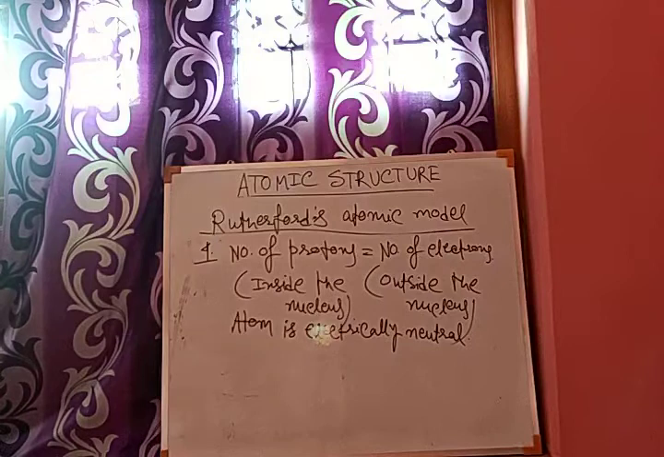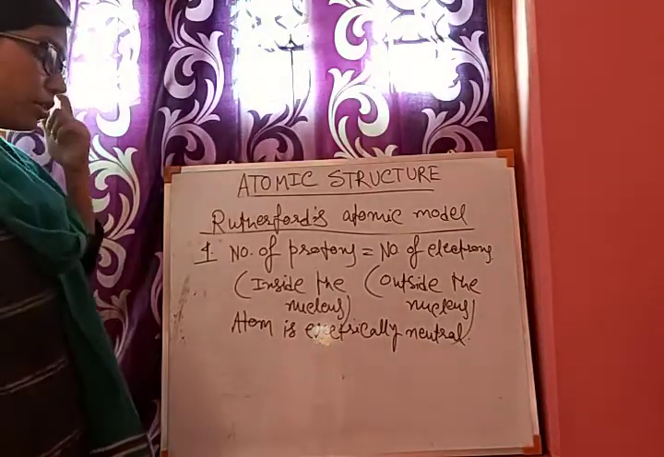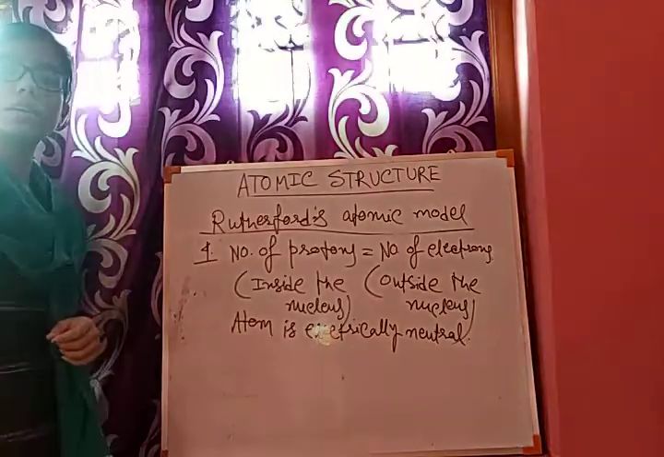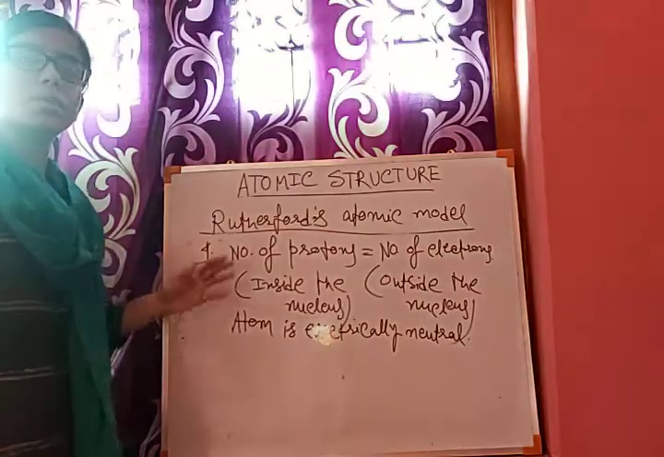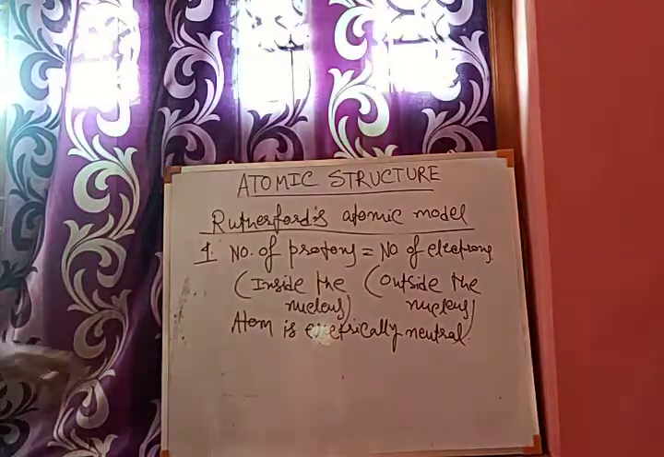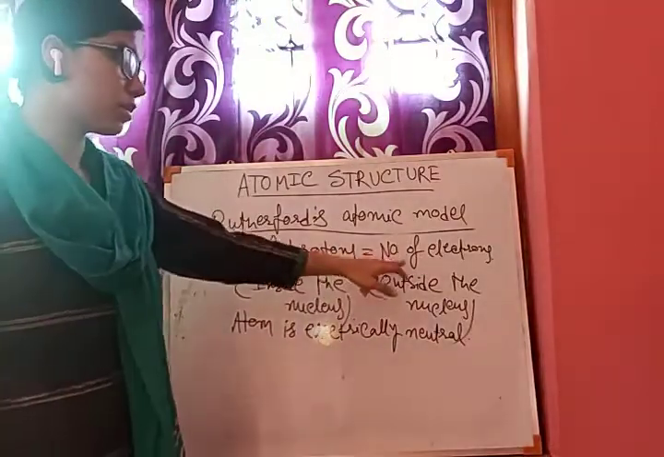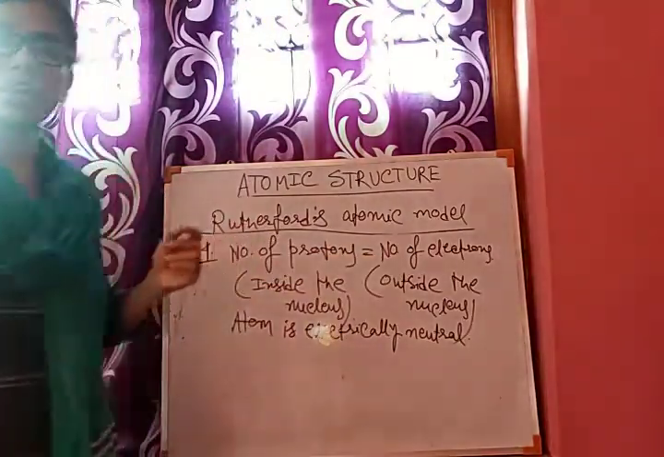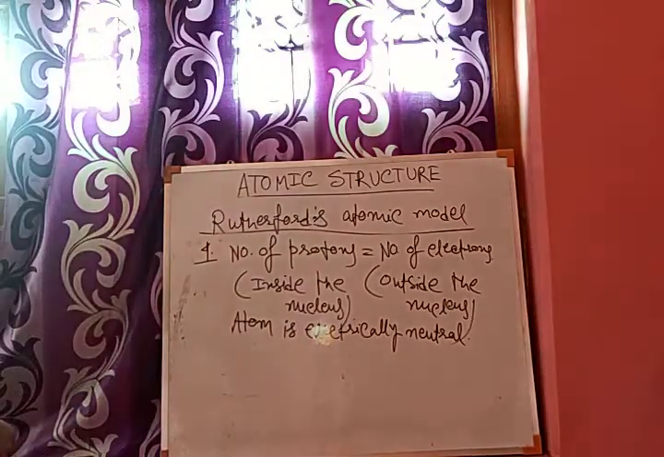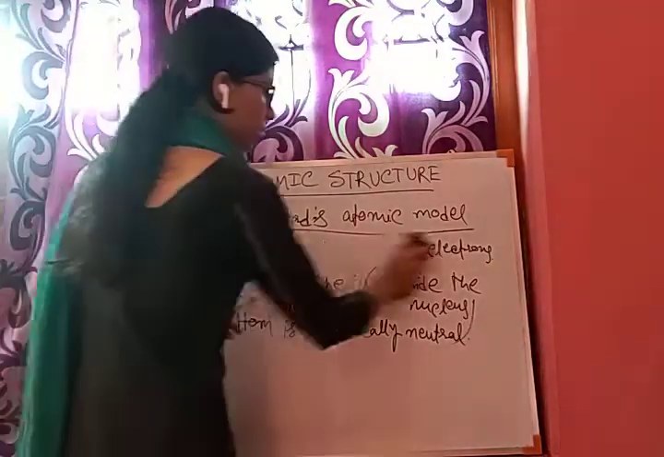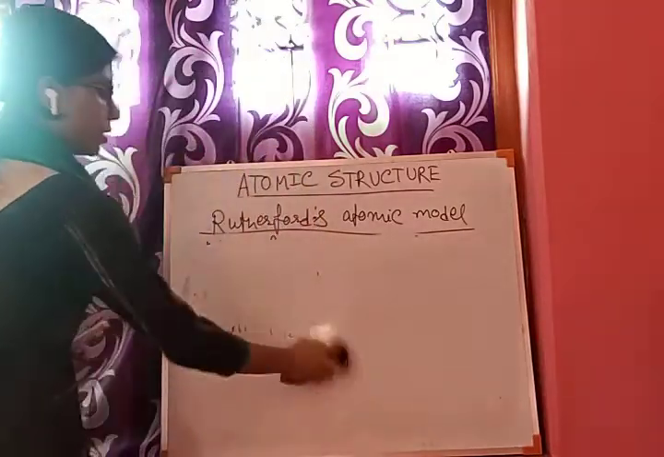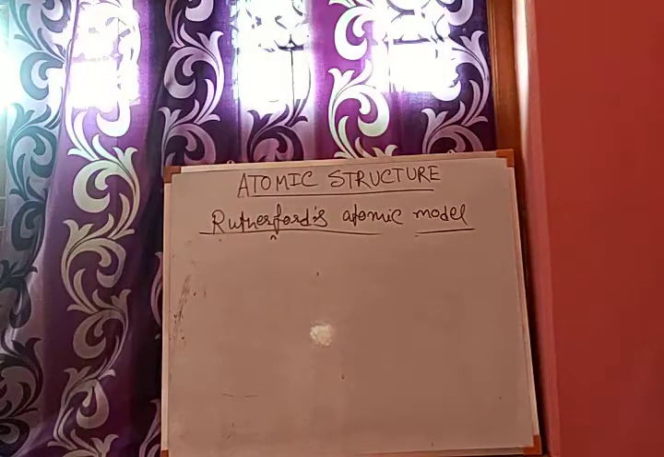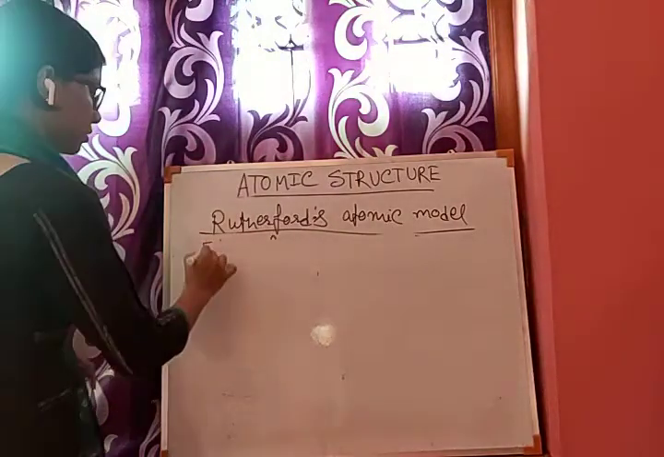So these are some of Rutherford's atomic model postulates, but Rutherford failed in a particular area: he failed to explain the stability of the atom. He said that the electrons are revolving in a circular path outside the nucleus. So the fifth point we can write is that electrons are revolving in a circular path outside the nucleus.